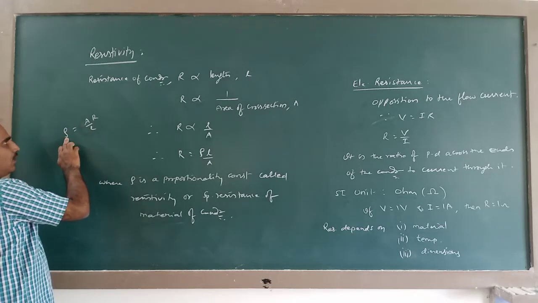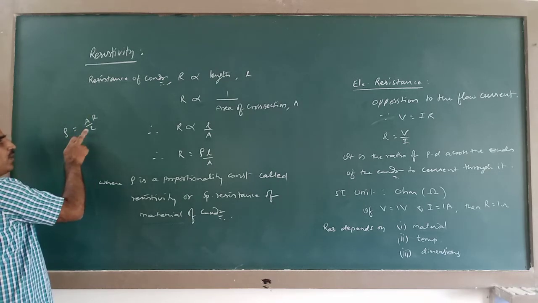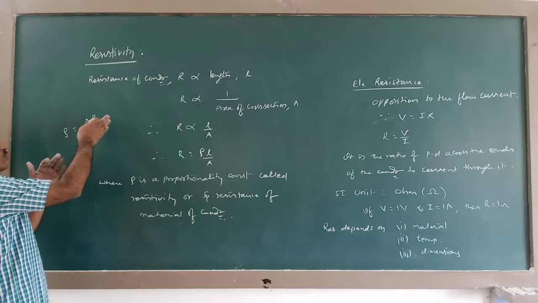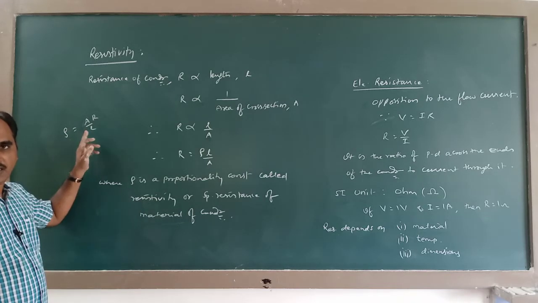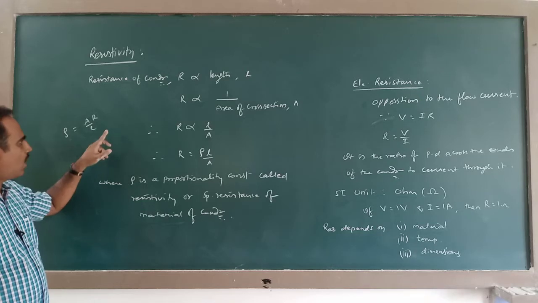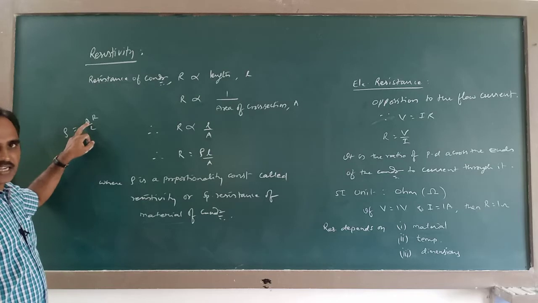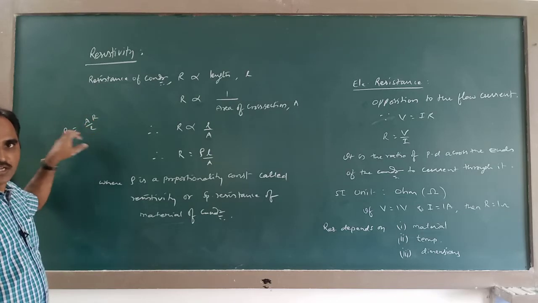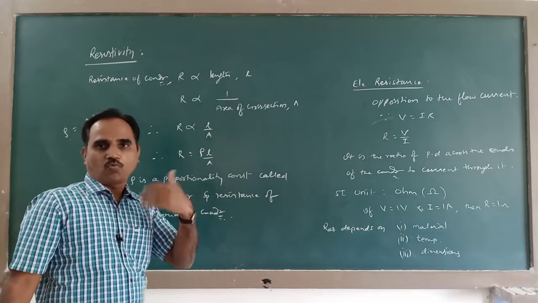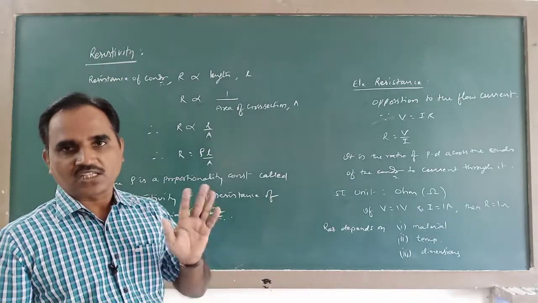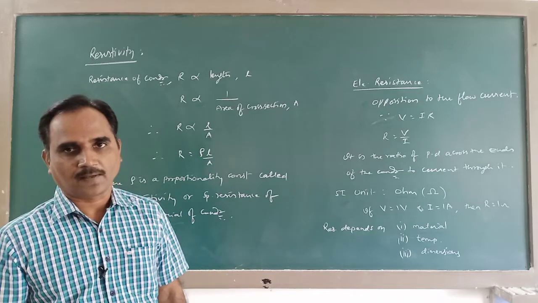For a given material, when all the three terms are interlinked, when any one quantity changes, the other quantities will also change, so that this will be a constant. Rho depends on A, R and L. All the three, A, R and L, are interlinked. If any one changes, the other two also change, such that rho becomes a constant. So the point I want to impress on you is, resistivity does not depend on dimensions, whereas resistance depends on dimensions. Keep that in mind.